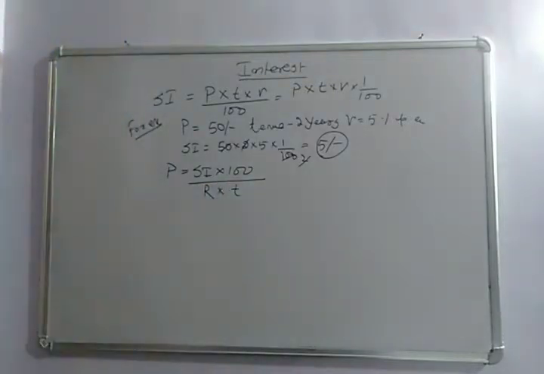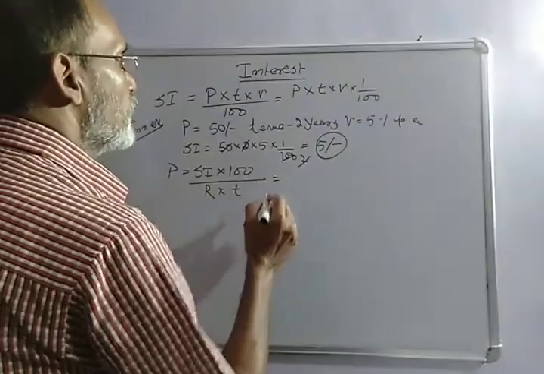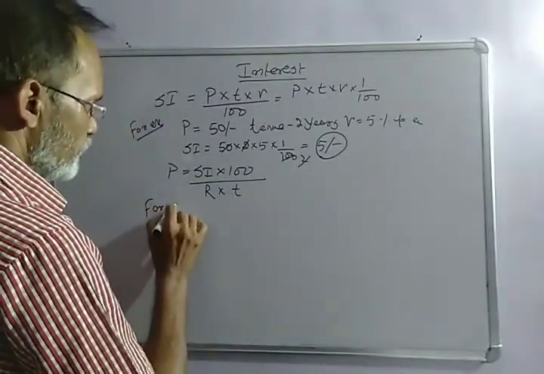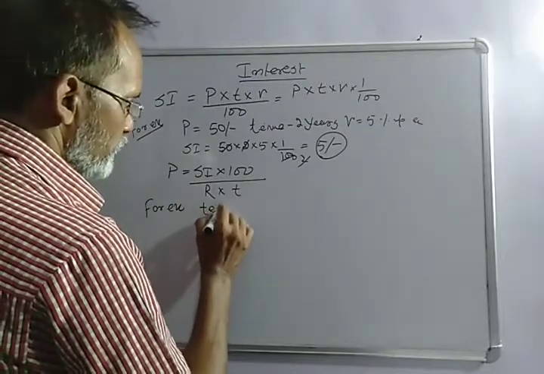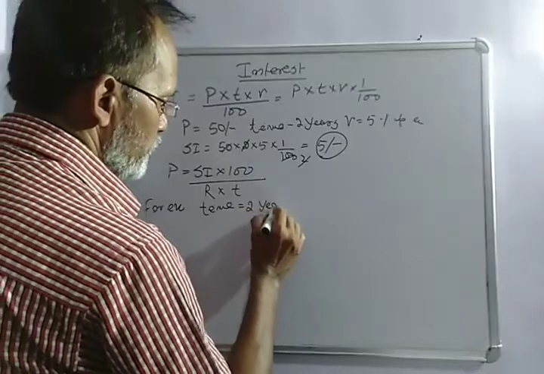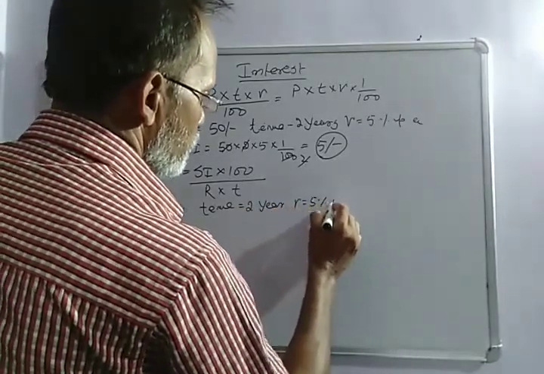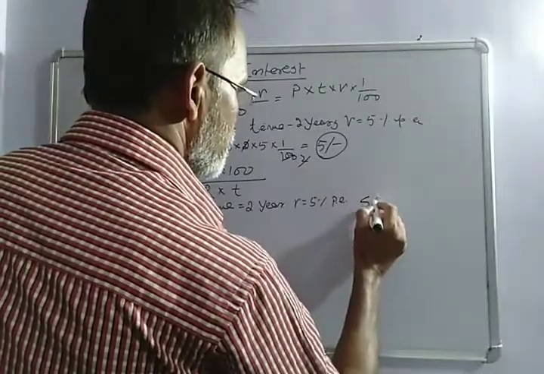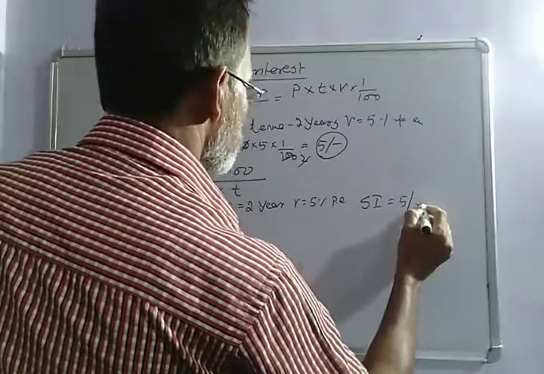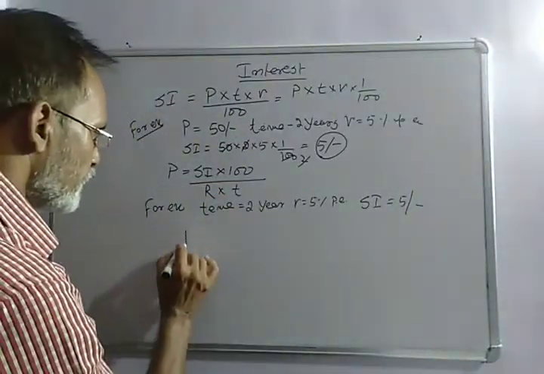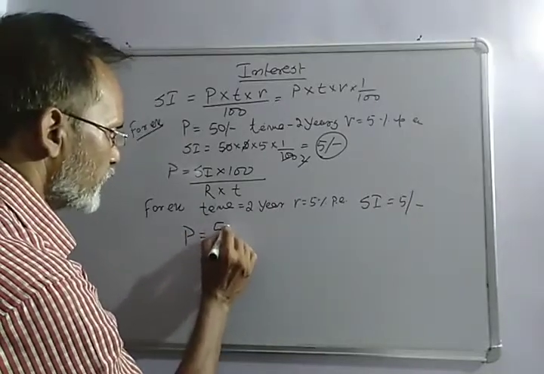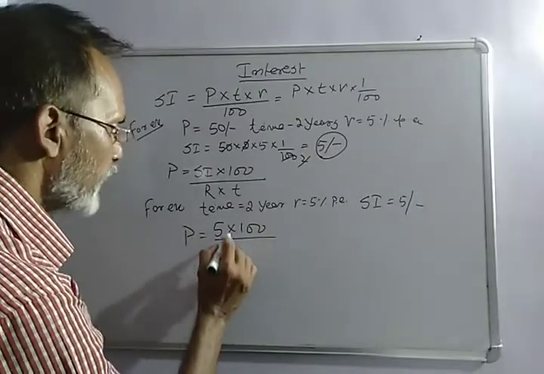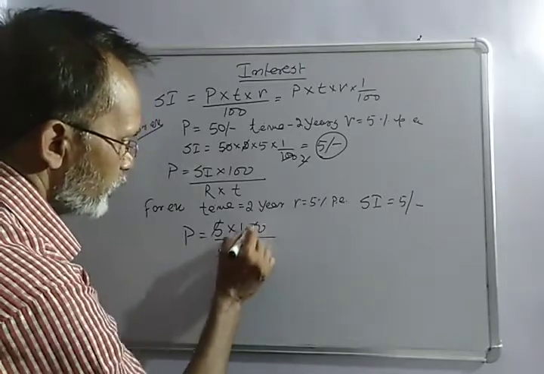Then for calculating P, P is equal to SI into 100 by R into T. For example, if time is 2 years, rate is equal to 5% per annum, and simple interest is equal to 5 rupees, then P is equal to 5 into 100 by 5 into 2.